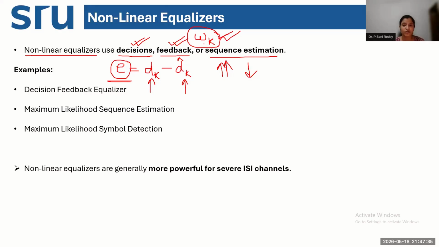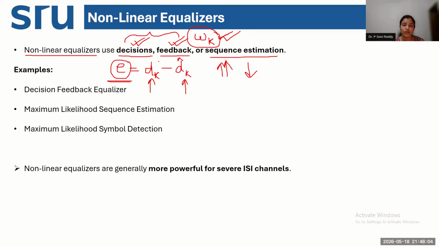If the error value is low, we do precise tuning of the coefficients. So the correction factor, or the new value of the weighting coefficients, is decided based on the error between the transmitted and the received symbol. That amount of error decides what the multiplication factor will be. These two blocks, decision and feedback, were present in linear equalizers as well.